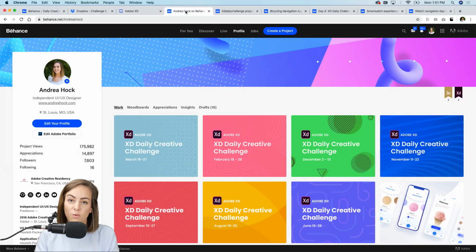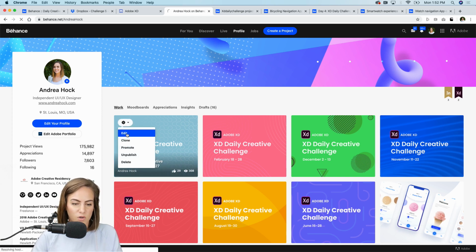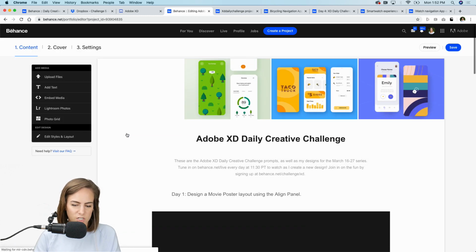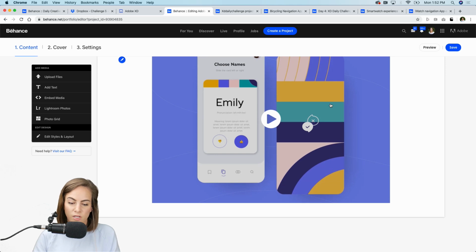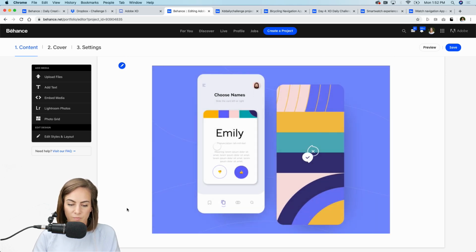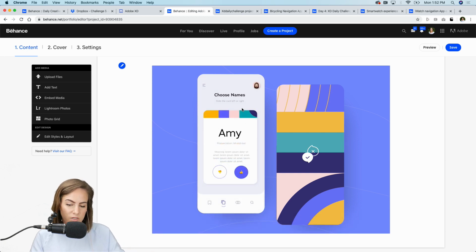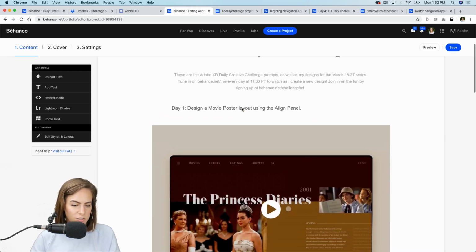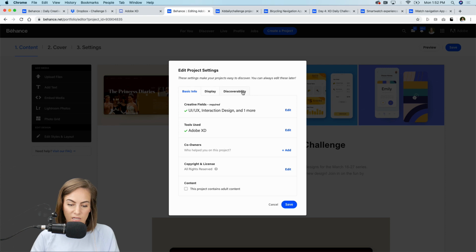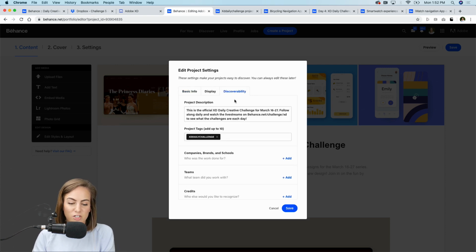And make sure when you're sharing on Behance, you go ahead and add that keyword XD Daily Challenge. So I'll go into my project. I like to usually make a little prototype. So I export the background from XD and I export the prototype from XD separately, and then just bring them both into Premiere and layer them on top of each other to create that. So go into settings and that discoverability tab and make sure you add that keyword XD Daily Challenge so I can find your work and share it and give you feedback.